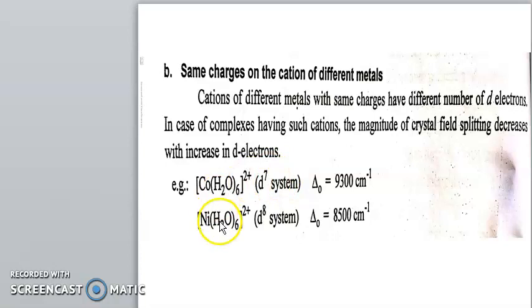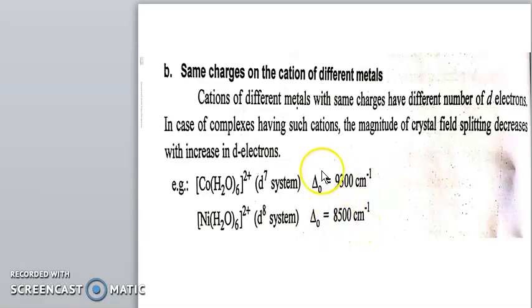So here is the example: [Co(H2O)6]2+. The charge on this molecule is 2+. Likewise, [Ni(H2O)6]2+ also has a charge of 2+. In this case, Co is a d7 system, and in nickel there is a d8 system. So the crystal field splitting value, Δ octahedral, is 9300 cm⁻¹, and in the d8 case, Δ octahedral is 8500 cm⁻¹.